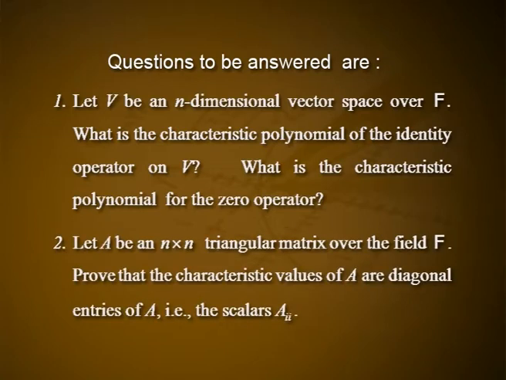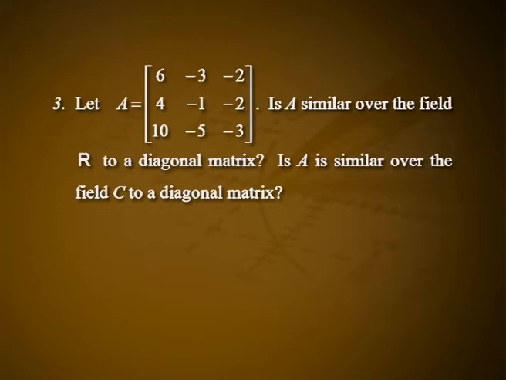2. Let A be an n by n triangular matrix over the field F. Prove that the characteristic values of A are the diagonal entries of A, that is, the scalars Aii. 3. Let A equal the matrix [6, −3, −2; 4, −1, −2; 10, −5, −3]. Is A similar over the field R to a diagonal matrix? Is A similar over the field C to a diagonal matrix?